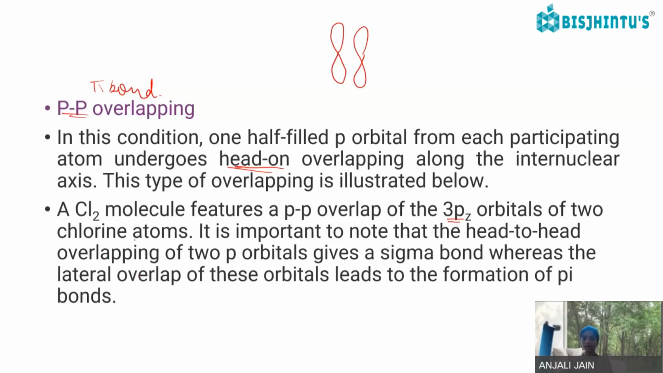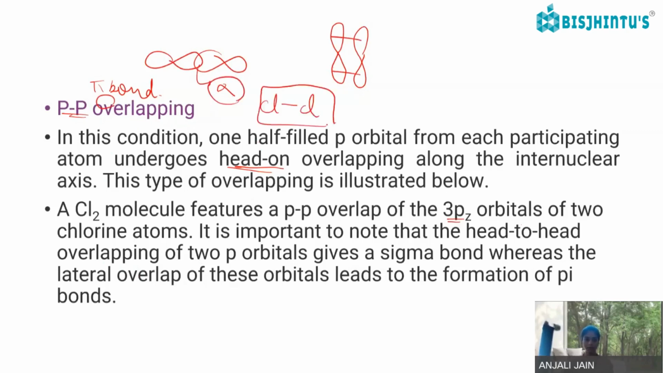If the head-to-head overlapping is there, like over here, head-to-head overlapping, this is a sigma bond. But if there is lateral overlapping, then it will give the formation of pi bonds. So here the half-filled p orbitals of each participating atom have head-to-head overlapping. So there will be a sigma bond, chlorine-chlorine, a single bond.